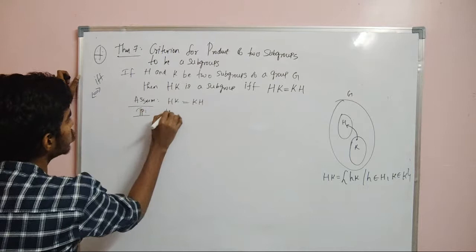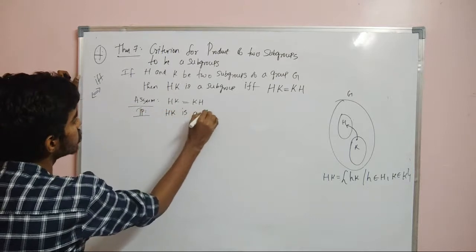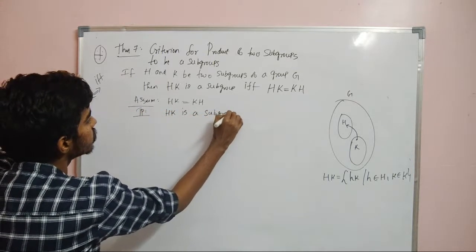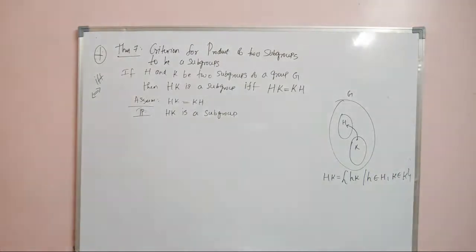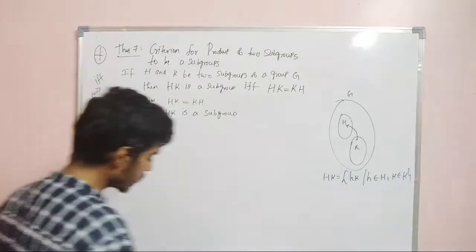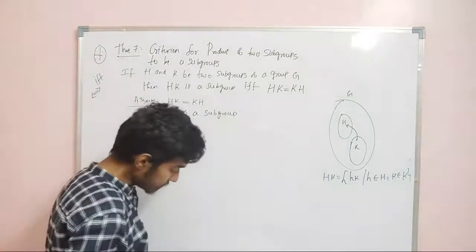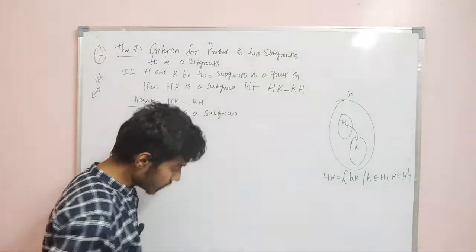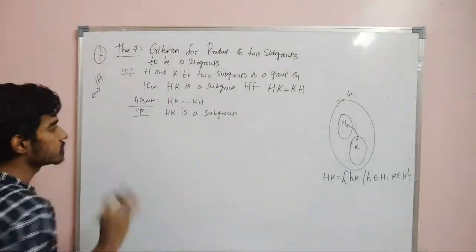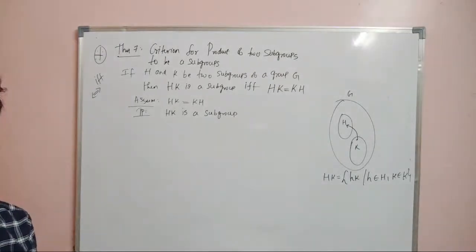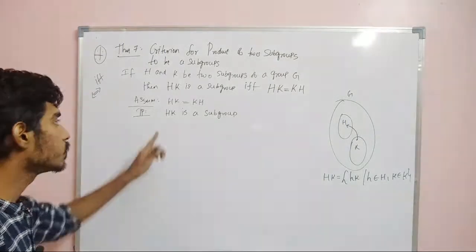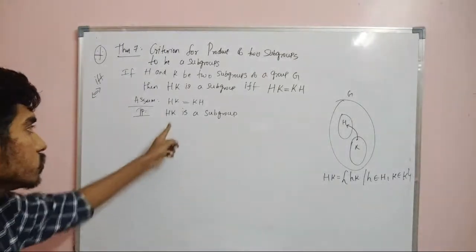What I need to prove? HK is a subgroup. So I am assuming that HK is equal to KH, and I need to prove that HK is a subgroup, right? And in order to prove HK is a subgroup, by the necessary and sufficient condition, it is enough to prove that AB inverse belongs to this set.